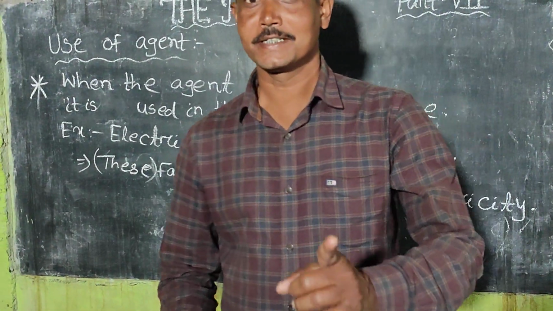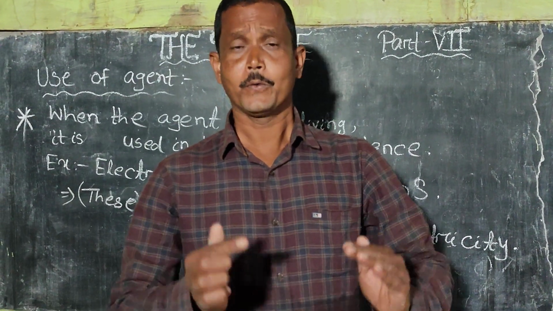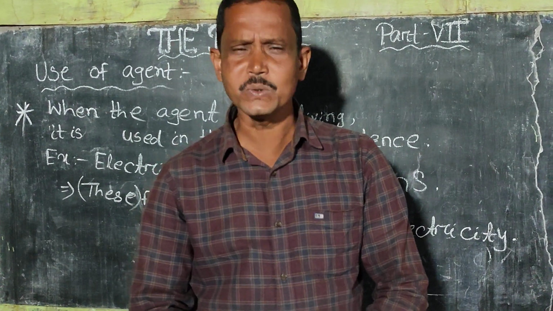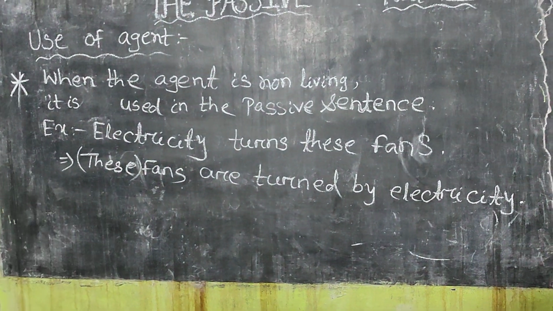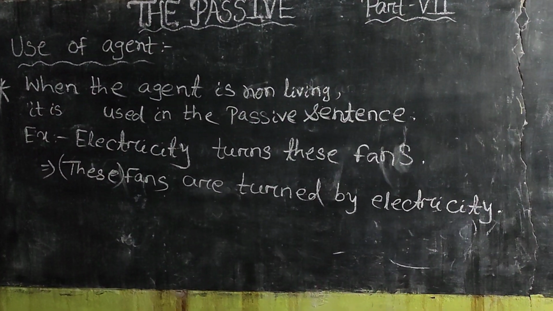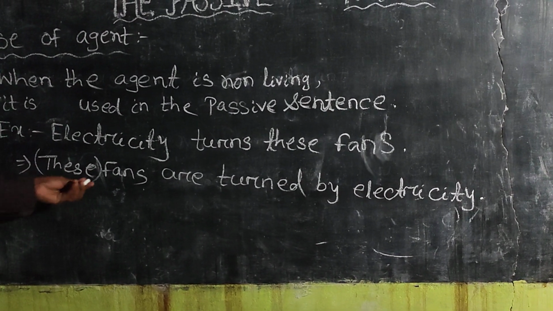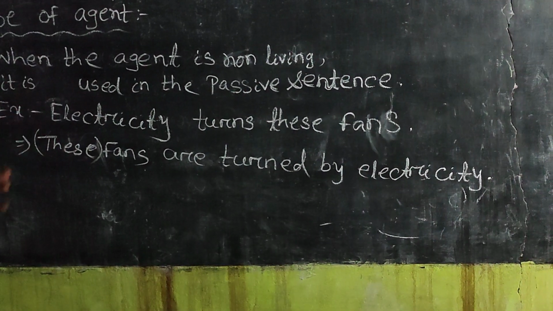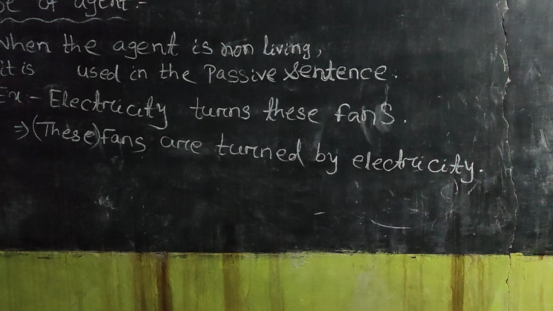Then when the agent is non-living, it is also used in the passive sentence. Example: electricity turns these fans, and its answer will be fans are turned by electricity. If you write fans are turned by electricity, it will be right. And if you write these fans are turned by electricity, it is also right.